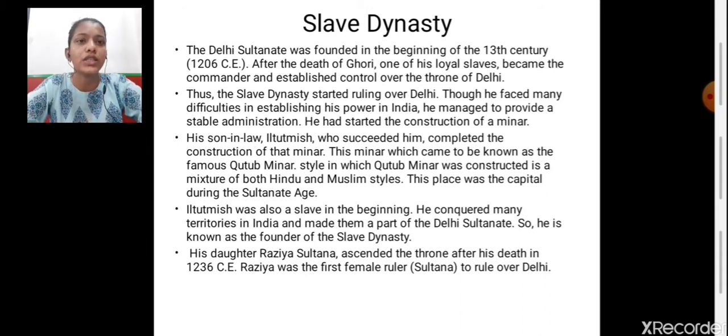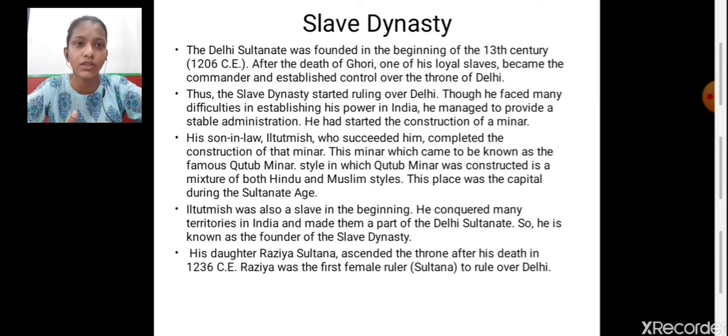Iltutmish was also a slave in the beginning. He conquered many territories in India and made them a part of the Delhi Sultanate. So, he is known as the founder of the slave dynasty.